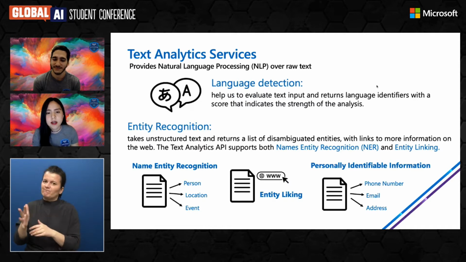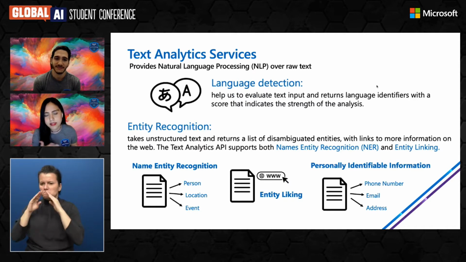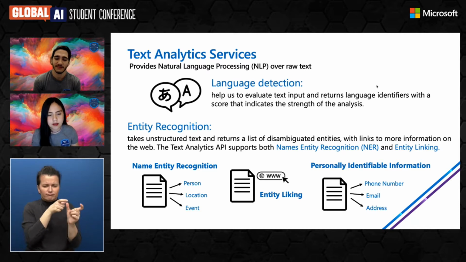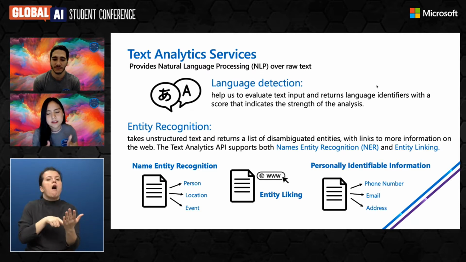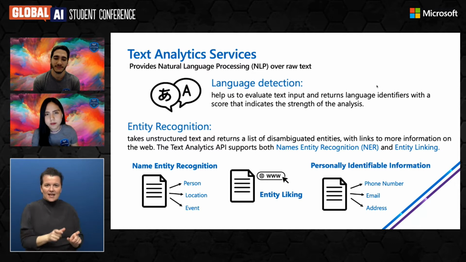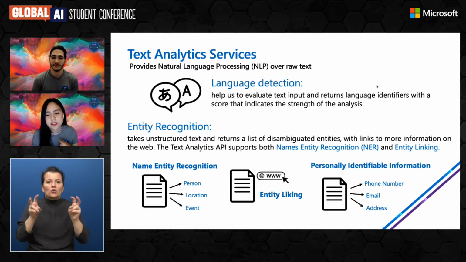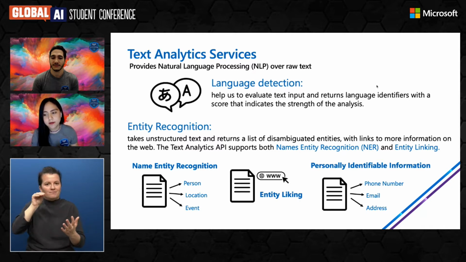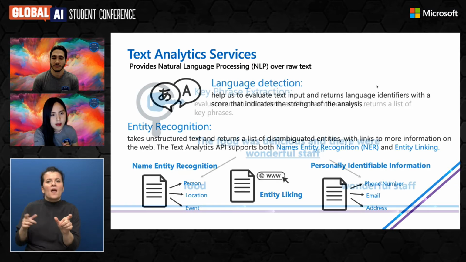Also, we have language detection that helps us to evaluate the language of the text, and entity recognition, which is basically separated in three. You have named entity recognition to recognize an object or a class, like person, location, or event inside of the text. Entity linking gives you links from online, usually from Wikipedia, to give you more insights about the main topic in the text. And personally identifiable information, which is information that can be used to identify a person, like a phone number, email, or address.